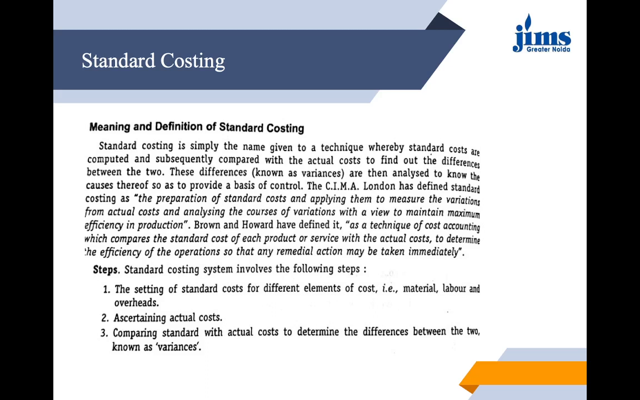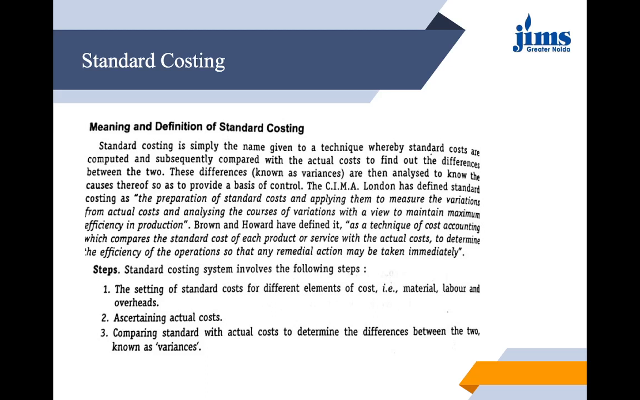As per CIMA London, standard costing can be defined as the preparation of standard costs and then applying them to measure the variations from actual cost and analyzing the cause of variations with a view to maintain maximum efficiency in production. One more definition has been quoted here by Brown and Howard, that it is a technique of cost accounting which compares the standard cost of each product or service with the actual cost to determine the efficiency of operations so that any remedial action may be taken immediately.